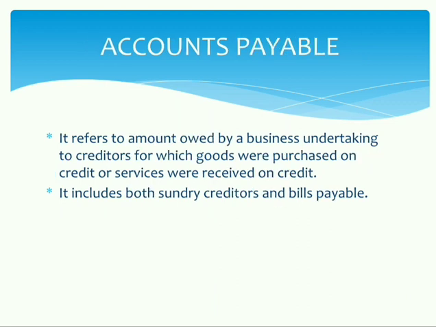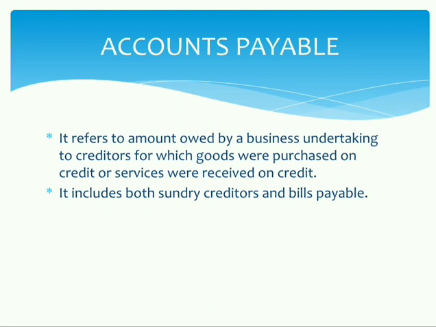Similarly, we have the next term, accounts payable. So what are accounts payable? Whatever money we have to pay, sundry creditors and bills payable, both together are called accounts payable. It refers to the amount owed by a business undertaking to creditors for which goods were purchased on credit or services were received on credit.